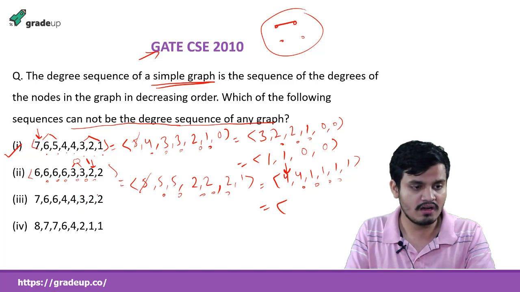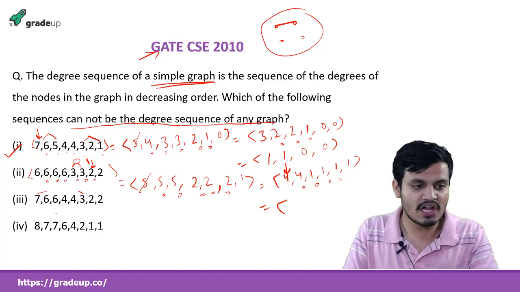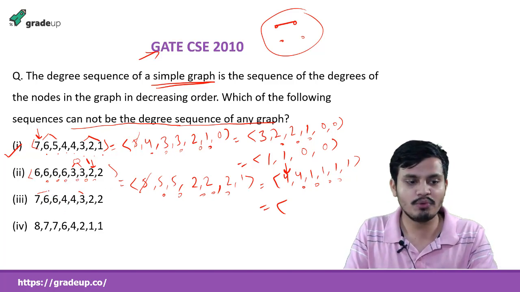And if you see here, this is odd, and this is odd. Two odds make an even, that is why this sum is also going to be even. How I am doing this, understand it: I am just checking how many odds are there.